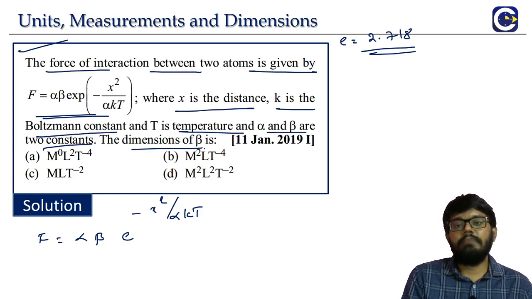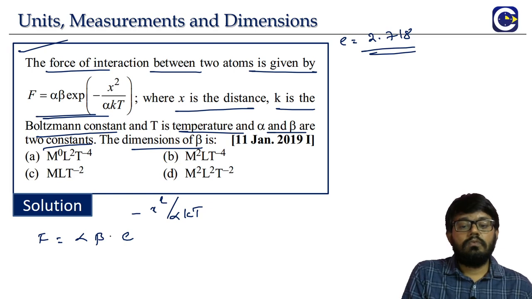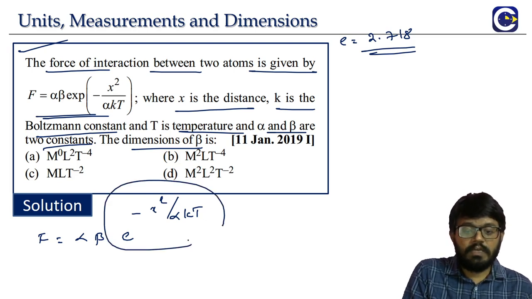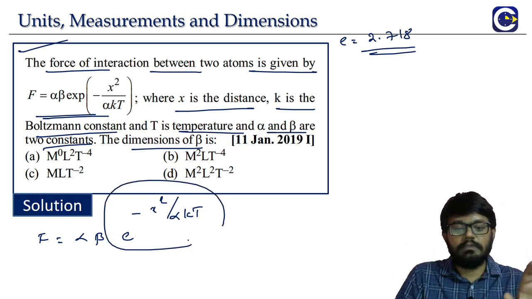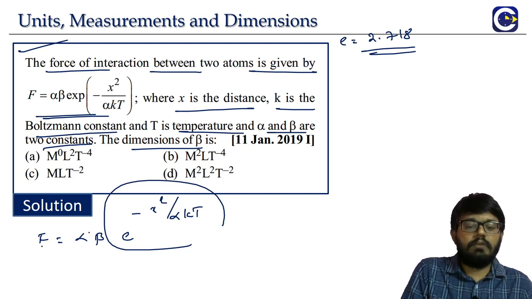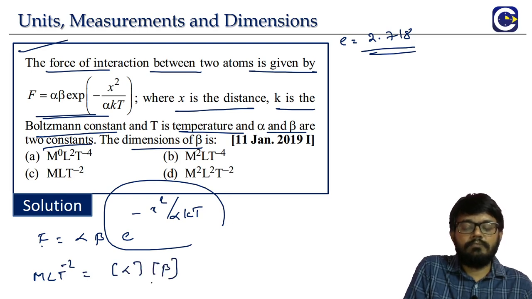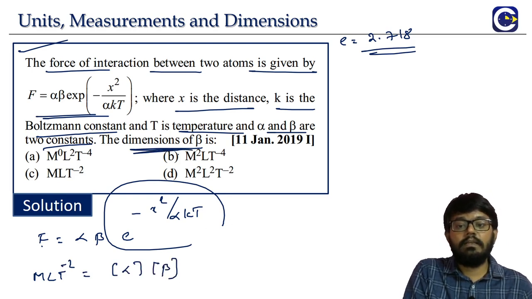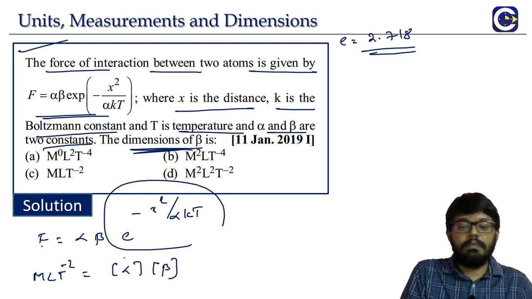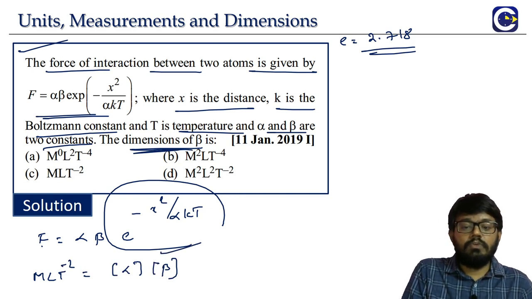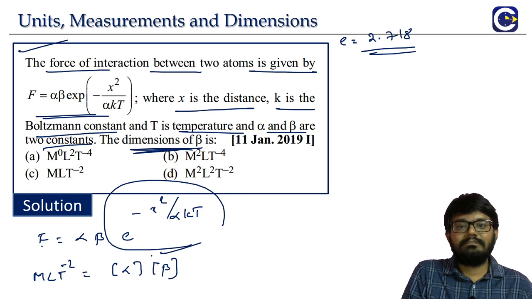The dimensions of beta is how much? Look at this exponential function: as such it has no dimensions. So the dimension of force, m l t power minus 2, is equal to the dimensions of alpha into the dimensions of beta. We have to find the dimensions of beta, which means we should know alpha first. So how do we know what alpha is?